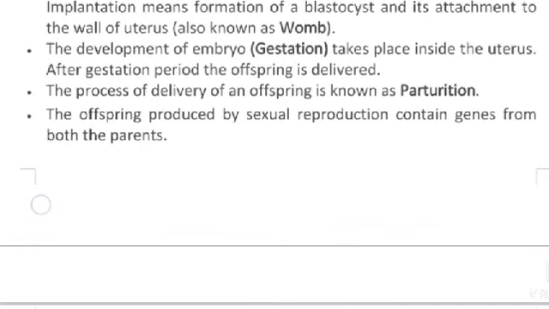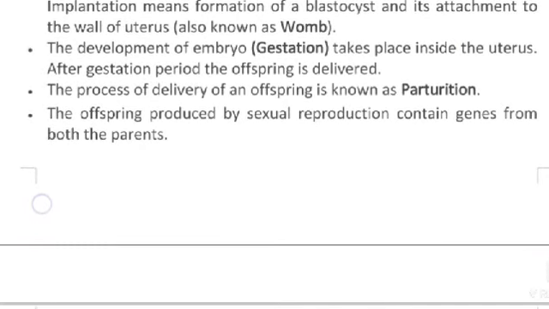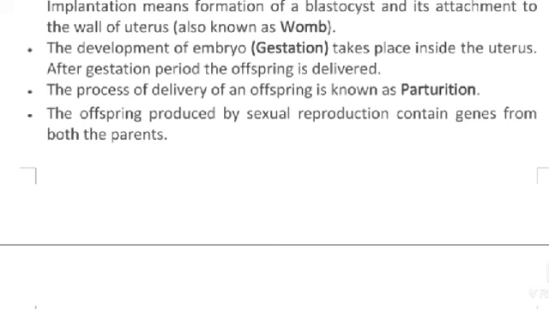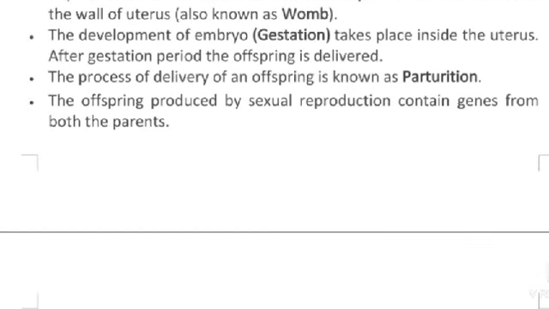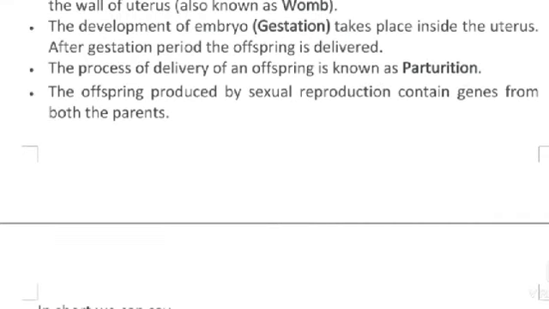The development of the embryo, gestation, takes place inside the uterus. After the gestation period, the offspring is delivered. The process of delivery of an offspring is known as parturition.